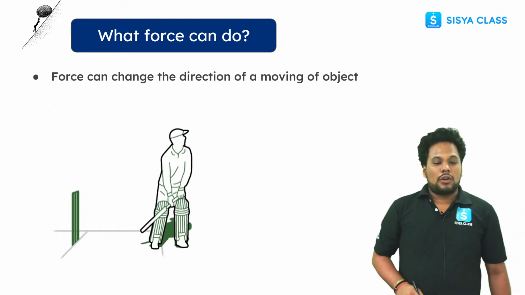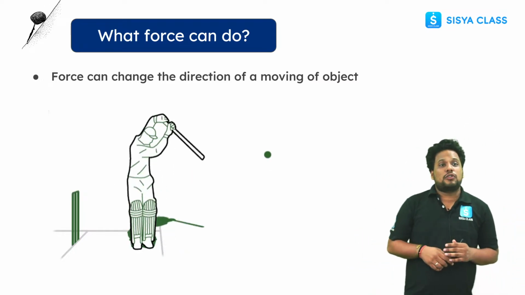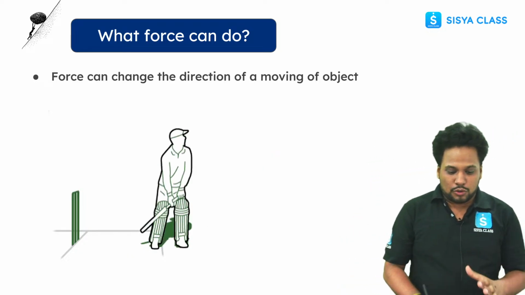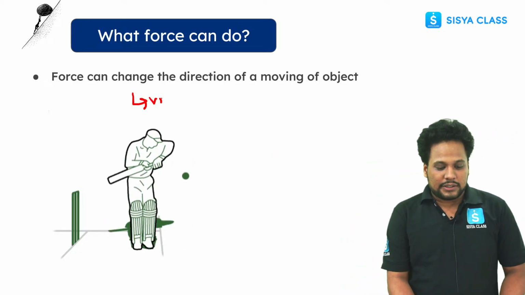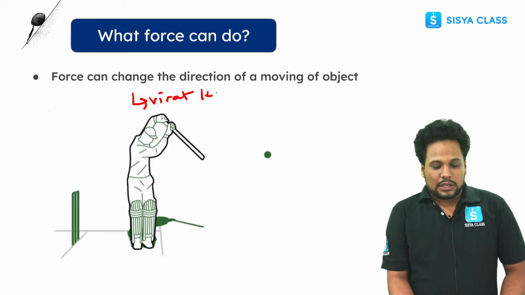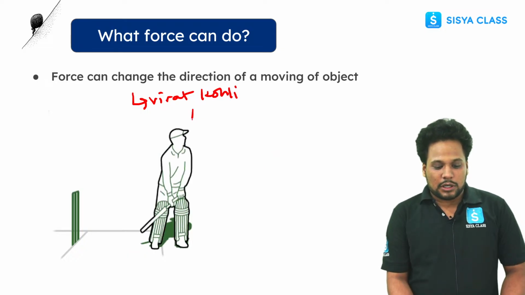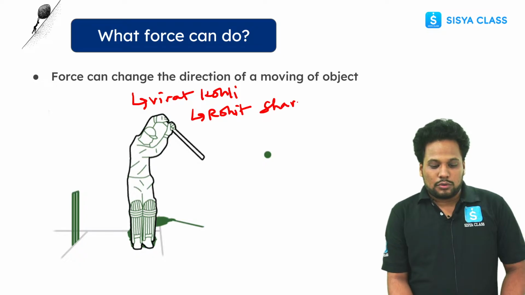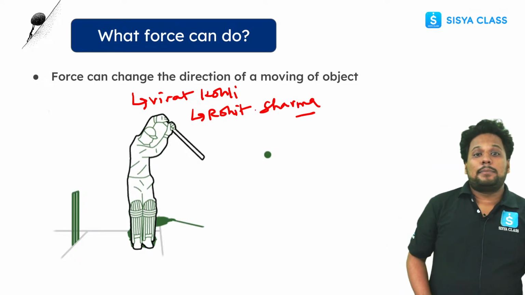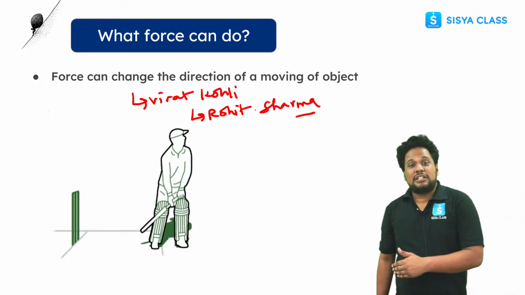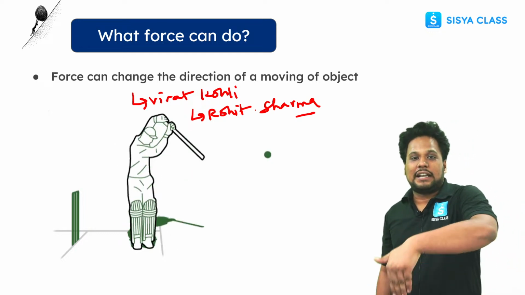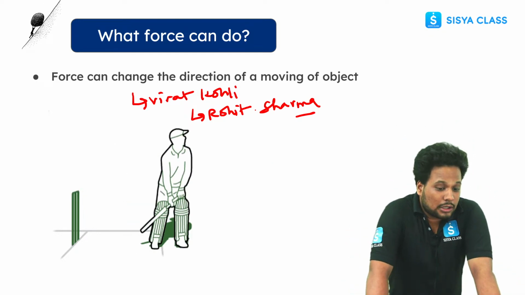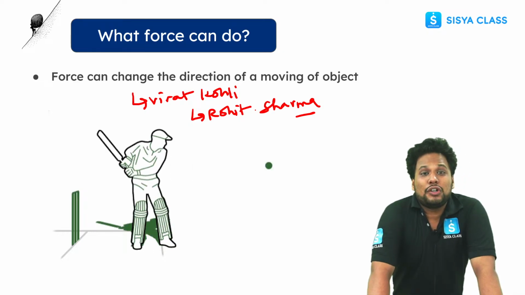Now, what else can force do? The third point: force can also change the direction. I'm sure some of you like Virat Kohli, and some of you like Rohit Sharma. By applying force, someone can change the direction also. You can play the straight drive, the cover drive, or pull the ball, right?